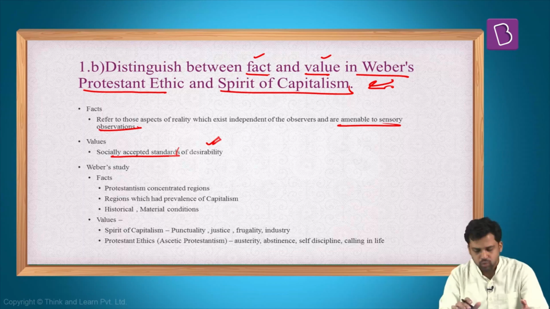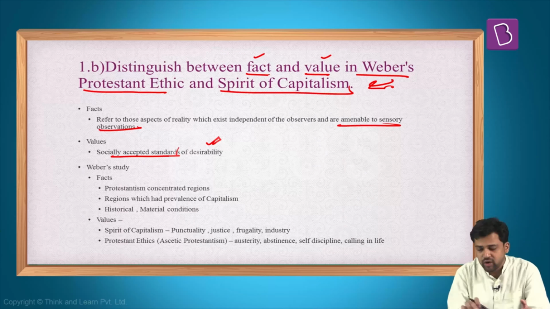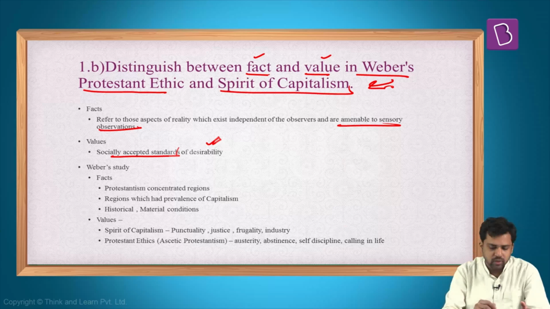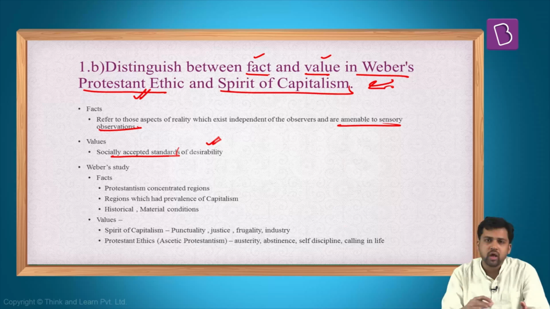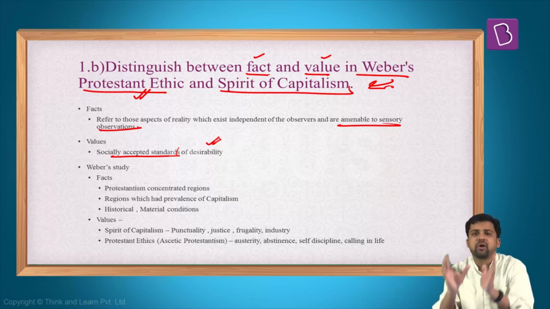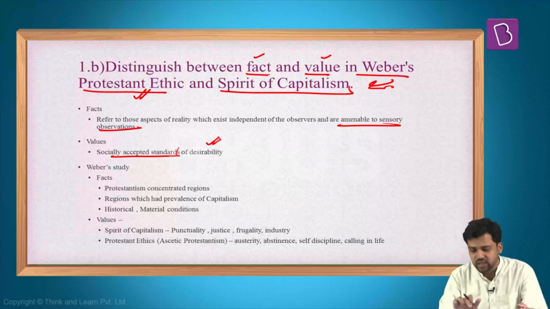Now, the next part of the question asks you, how are these different? And you have to give examples from Weber's study of Protestant ethics and spirit of capitalism. What was the study about? In this study, Weber is saying that because of certain values, Protestant ethics, it is leading to emergence of capitalism, or to prevalence of capitalism. There is some correlation between Protestant ethics and spirit of capitalism. So for his studies, he is using facts and he is also talking about values.